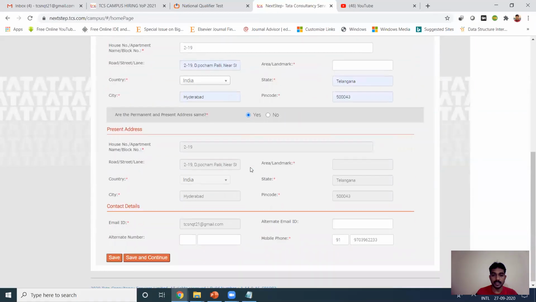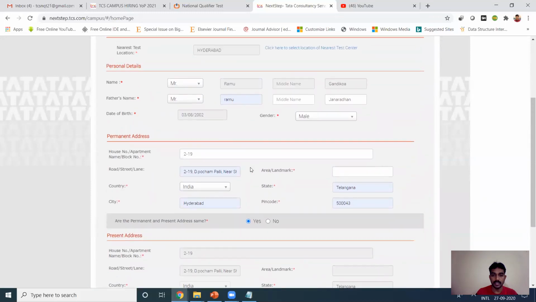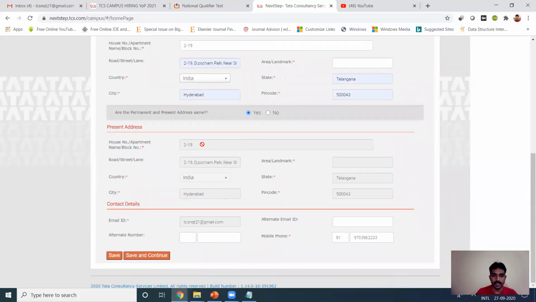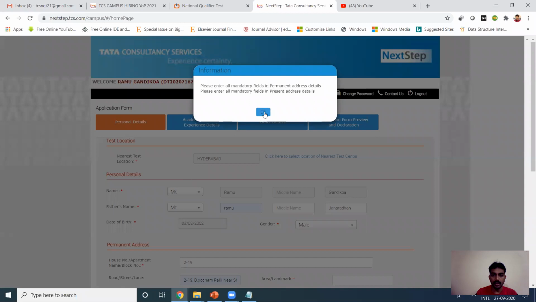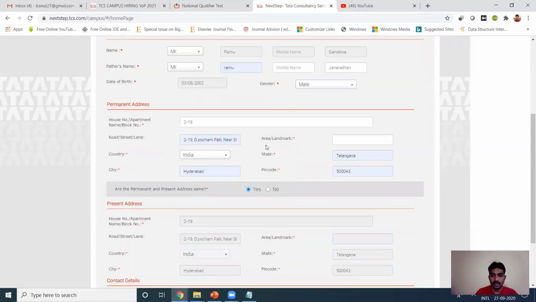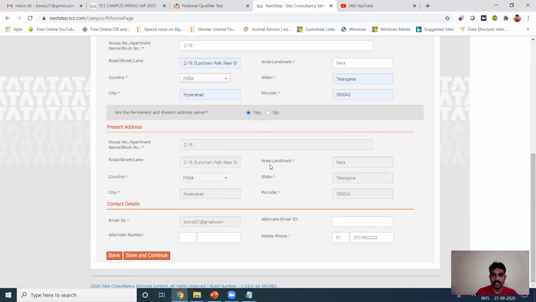So I missed somewhere some mandatory details. Where did I miss? I think I filled it right. Again, save and continue. Please enter all mandatory details. Permanent address details. Enter all the mandatory present address details. Okay, landmark, right? Yes.